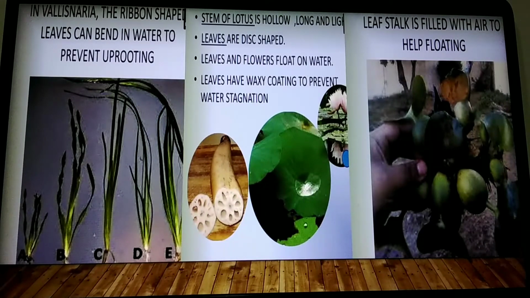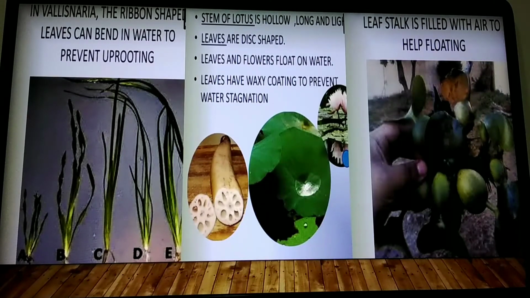Now, the stem of the lotus is hollow. That means inside nothing will be present, any material won't be present. It is like a tube, and it will be long and light in weight, and the leaves are disc shaped and wax coated, so that they will float on water. And this waxy coating prevents water stagnating on the leaf.